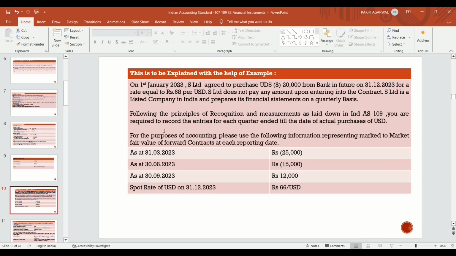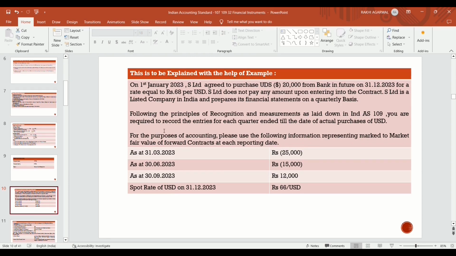So, though no margin money is required to be paid, S Limited is a limited company in India and prepares its financial statements on a quarterly basis. So they have to report on a quarterly basis. Following the principles of recognition and measurement as laid down in Ind AS 109, you are required to record the entries for each quarter.